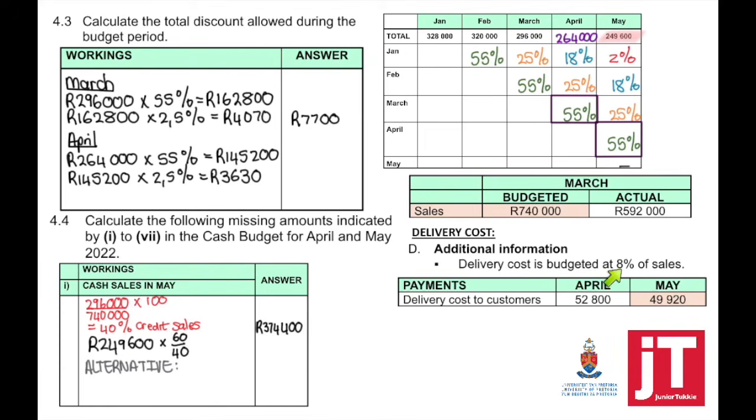Delivery cost is budgeted at 8%. So if you take 49,920 and you times it by 100 divided by 8, it will provide you with the total sales. My total sales minus the credit sales will equal the cash sales. So there's an alternative which you could have used to calculate the cash sales in May.